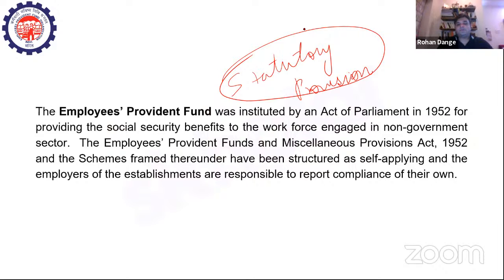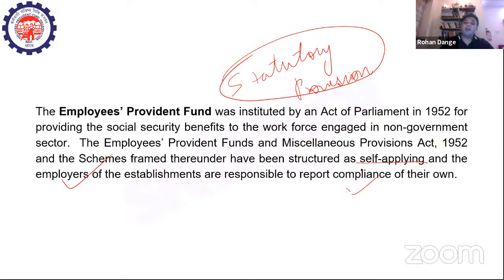So basically, the EPF and Miscellaneous Provisions Act and the schemes framed thereunder have been structured as self-applying, right? Self-applying means the provisions of this act are applied to the person who is himself or herself contributing to this fund, and the employers of the establishments. Employers meaning the people who employ you within the organization, the owners of the business enterprises, be it private sector or public sector. So they are responsible to report the compliance of their own.